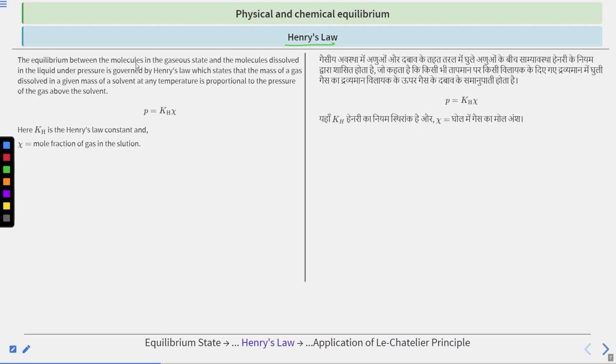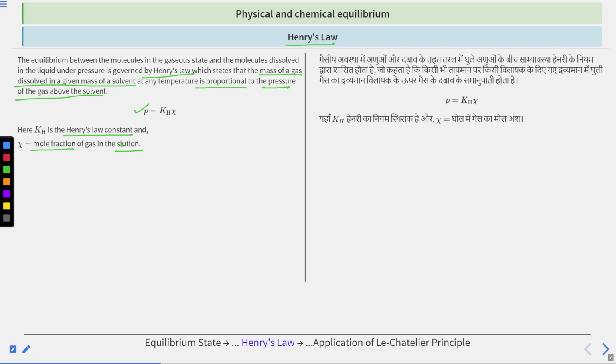The equilibrium between the molecules in the gaseous state and the molecules dissolved in the liquid under pressure is governed by Henry's law, which states that the mass of a gas dissolved in a given mass of a solvent at any temperature is proportional to the pressure of the gas above the solvent. So there is a direct relationship between the mass of the solvent and the pressure of the gas, and it is given by Henry's law. So we can say that P is equal to KH times the mole fraction, where KH is the Henry's law constant and X is the mole fraction of gas in the solution.